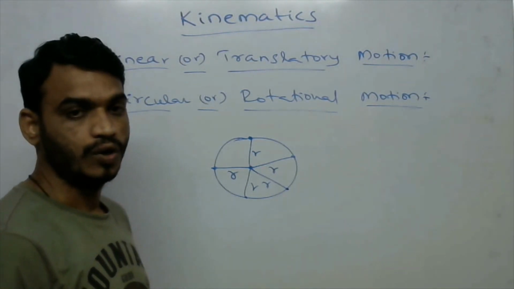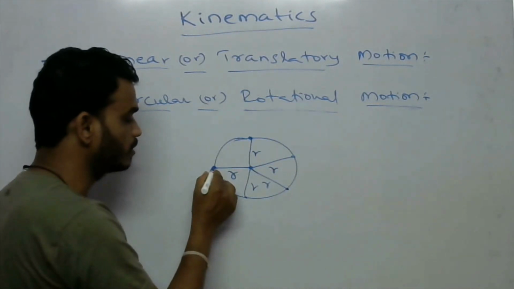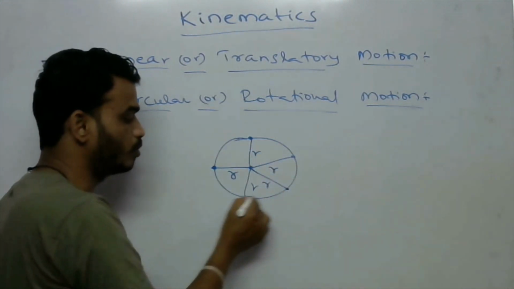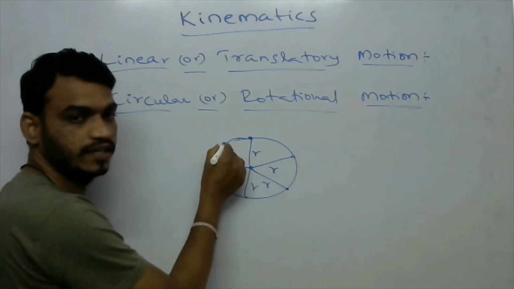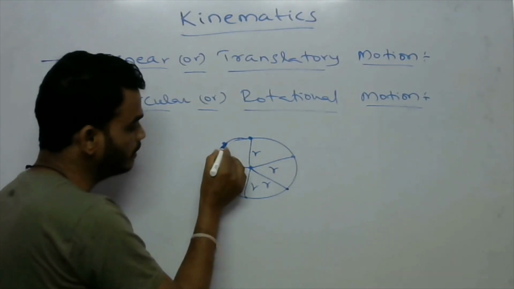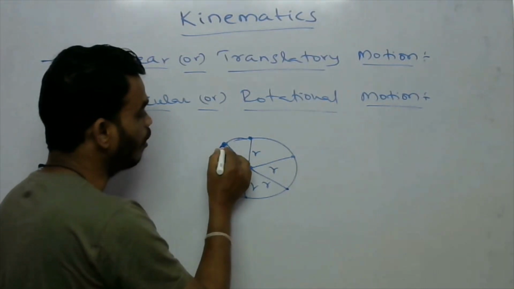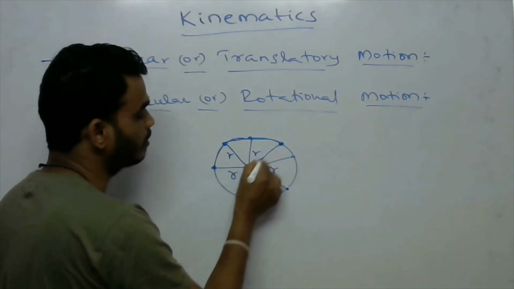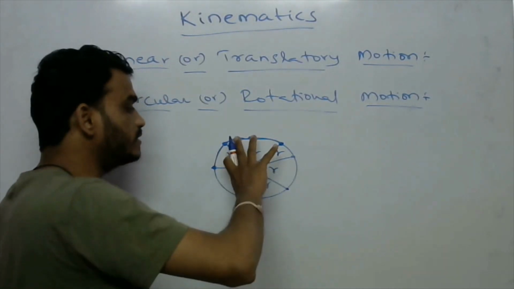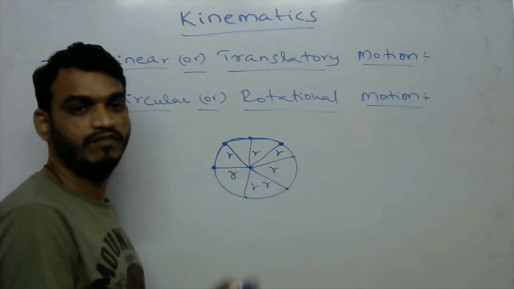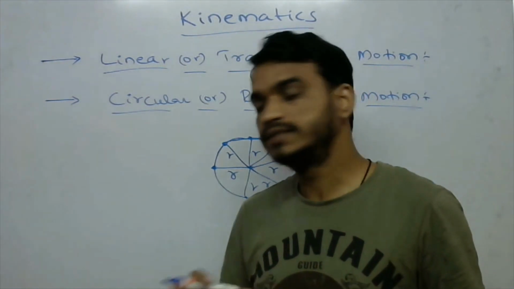Understood? So suppose this particle is in motion. After some time it changes its position and is present here. The distance from its center is the same; it does not change. After moving some more distance, again it will be present here, and again the distance is the same. So this is called circular motion. It belongs to only a single particle. We will take only a single particle in this.